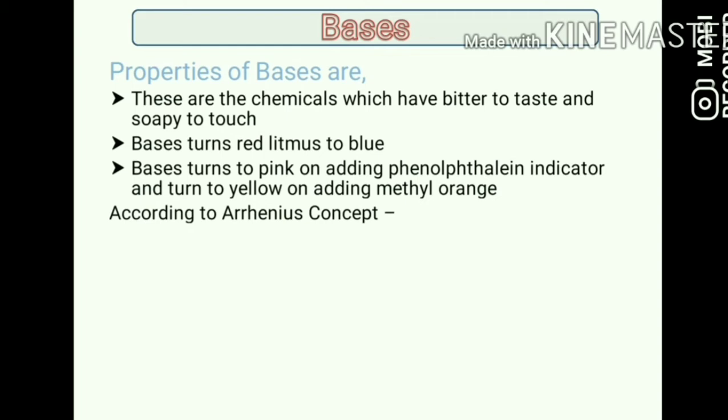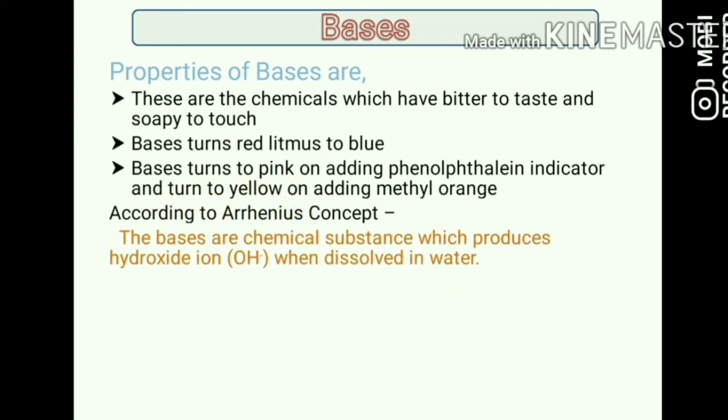Many concepts were put forth on acids and bases. But according to the Arrhenius concept, bases are chemical substances which produce hydroxide ions, that is OH minus ions, when dissolved in water. I'll repeat the definition. Bases are chemical substances which produce hydroxide ions, that is OH minus ions, when dissolved in water.